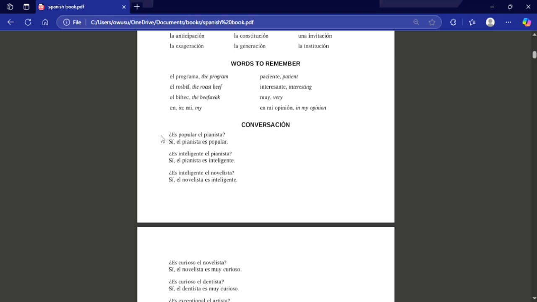¿Es popular el pianista? Is the pianist popular? Sí, el pianista es popular. Yes, the pianist is popular. ¿Es inteligente el pianista? Is the pianist intelligent? Sí, el pianista es inteligente. Yes, the pianist is intelligent. ¿Es inteligente el novelista? Is the novelist intelligent? Sí, el novelista es inteligente. Yes, the novelist is intelligent.